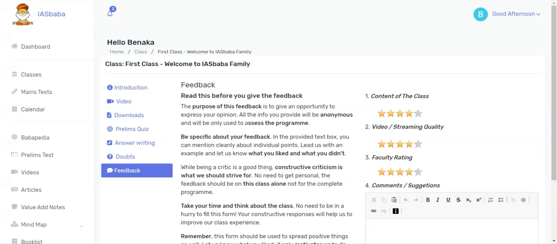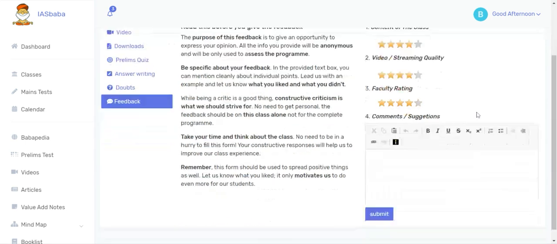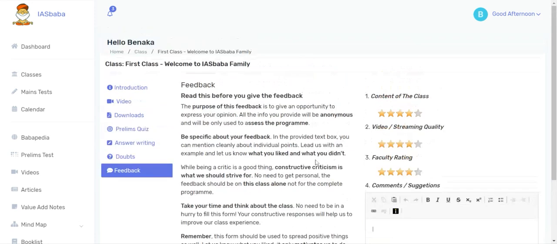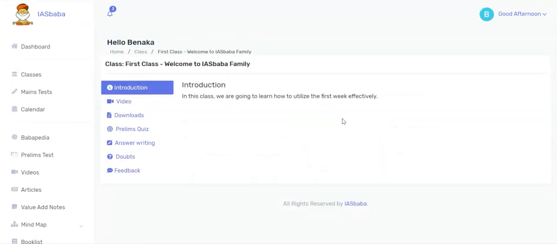Next is the feedback, where we collect your feedback about the session. You can rate on a scale of 1 to 5, where 1 is the lowest and 5 is the best, with regard to these three parameters, and the fourth one is the space for you to mention your suggestions, feedback, or any comments regarding the class. This can be posted here. This will remain anonymous, which will help us in assessing the class and improving it better. This completes the introduction to the class module.